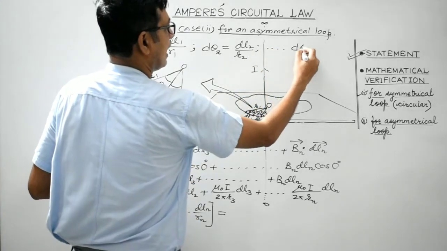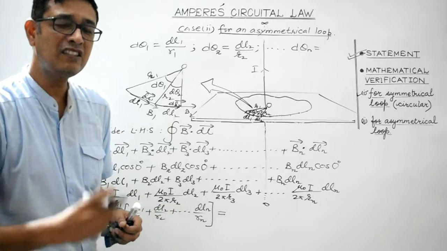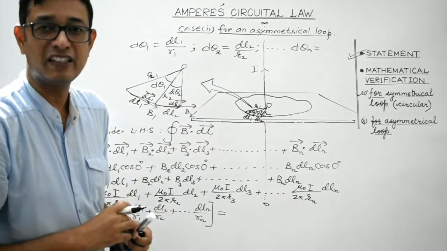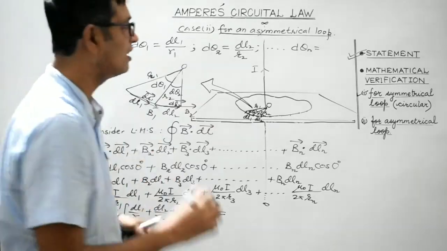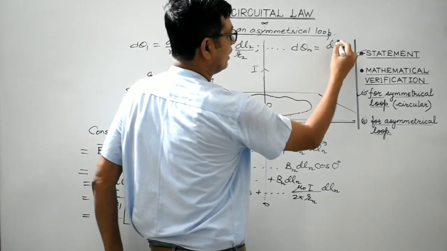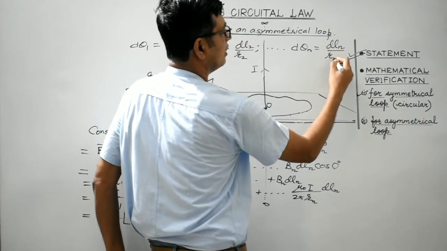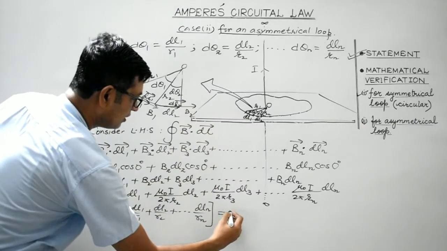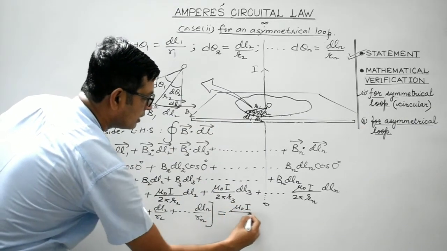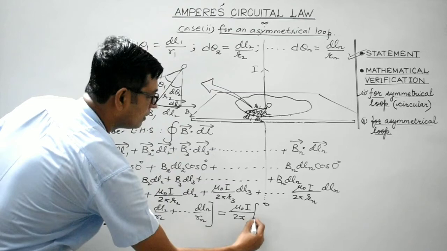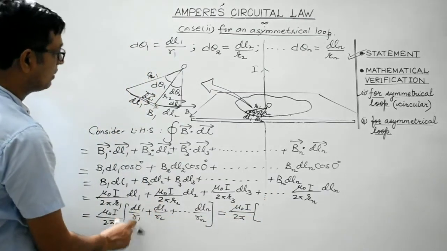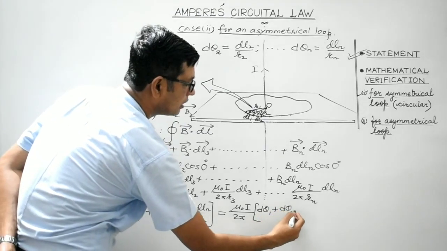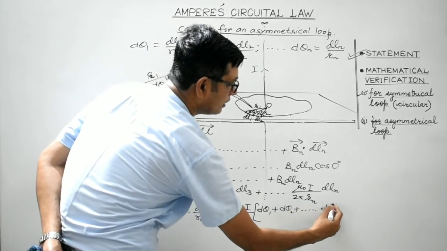Similarly, the angle subtended by the nth elementary portion dLn at the center may be considered to be d theta n and its radius can be considered to be Rn. So the d theta angle would be equal to length of the arc divided by radius. So we can substitute this value over here. What we get? Mu naught I divided by 2 pi, dL1 by R1 can be considered to be d theta 1 plus d theta 2 plus d theta n.